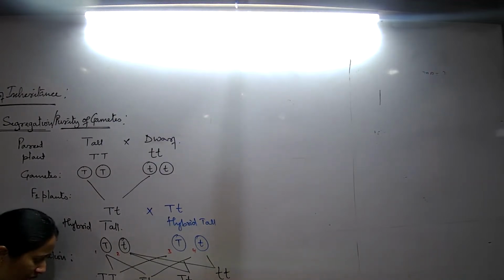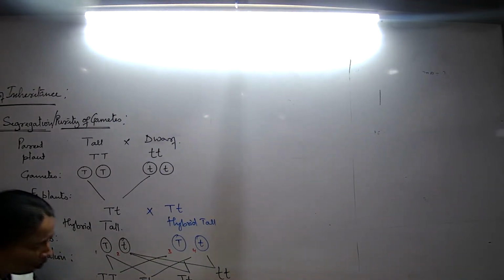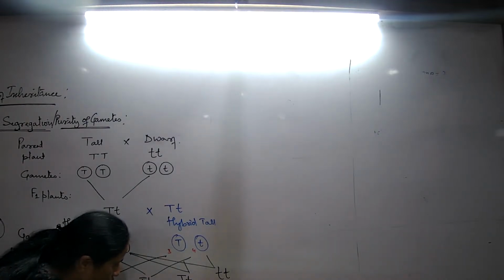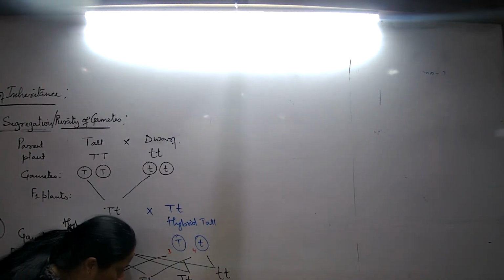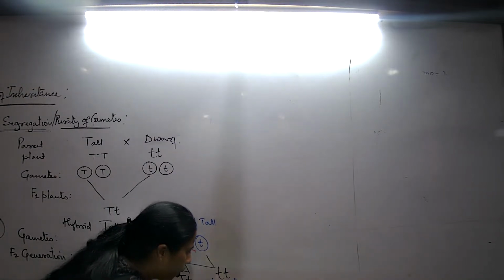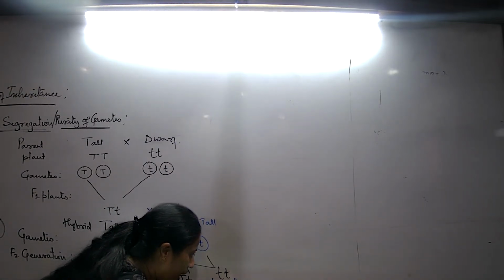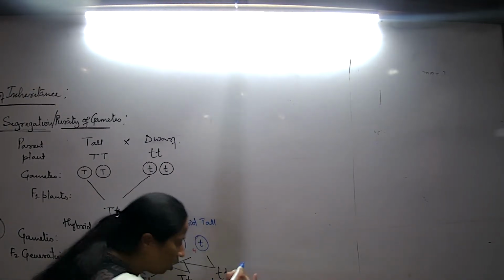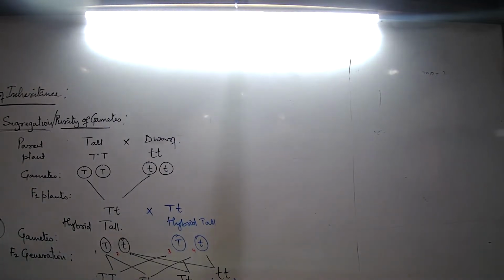That means this is a homozygous condition. What about this? This is tall, but this is hybrid tall. What about this one? Pure tall. Now, if I talk about this, then it is a heterozygous condition.